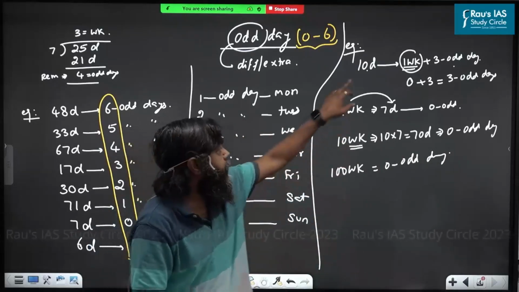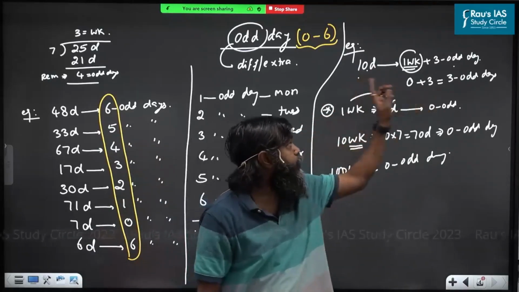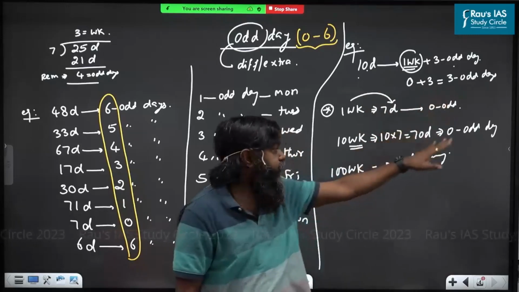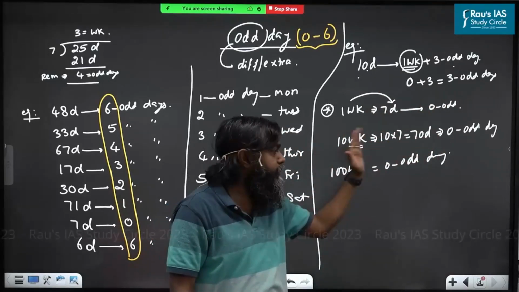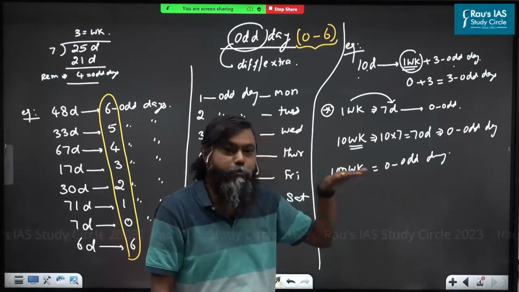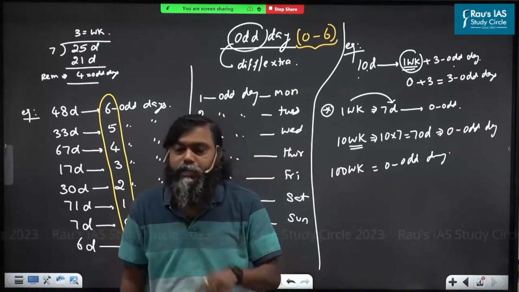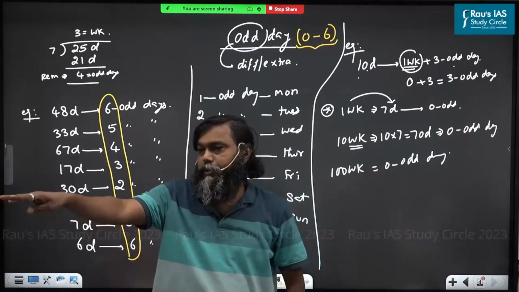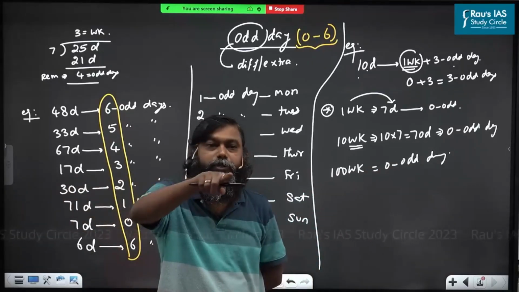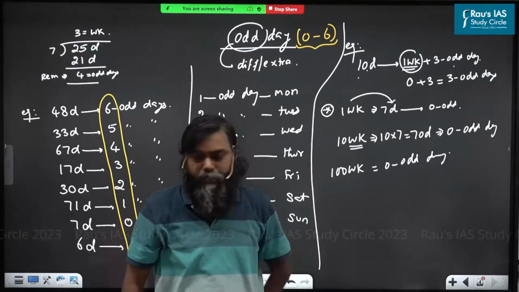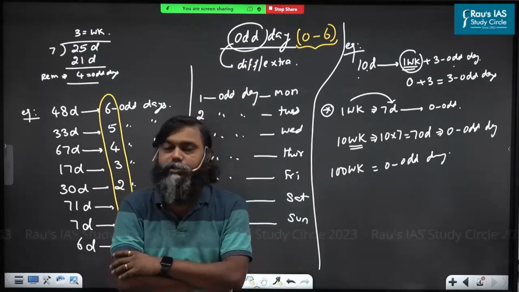If it is in days, you know how to calculate the odd days. If it is in weeks, you know how to derive the odd days. If it is in months or years, how can you derive the odd days? That will come subsequently. Have you all understood this?